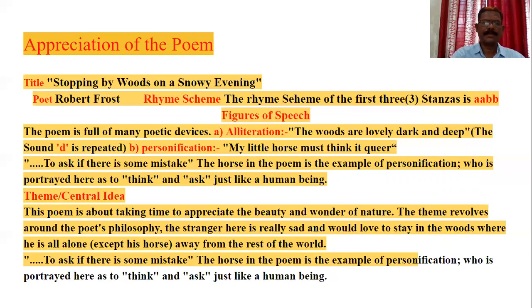Theme or central idea. This poem is about taking time to appreciate the beauty and wonder of nature. The theme revolves around the poet's philosophy. The stranger here is really sad and would love to stay in the woods where he is all alone except his horse, away from the rest of the world. To ask if there is some mistake, the horse in the poem is the example of personification, who is portrayed here as thinking and asking just like a human being. This is the theme or central idea.